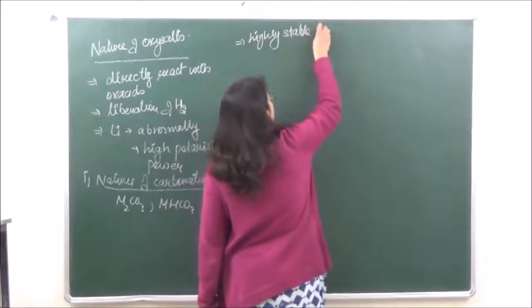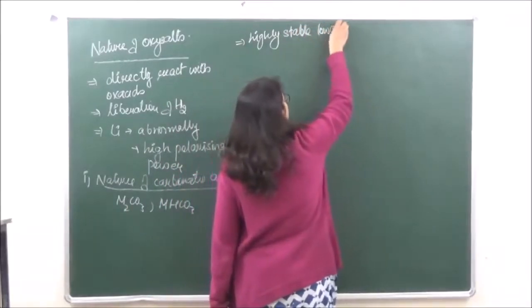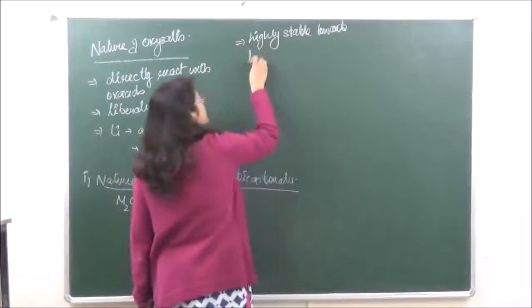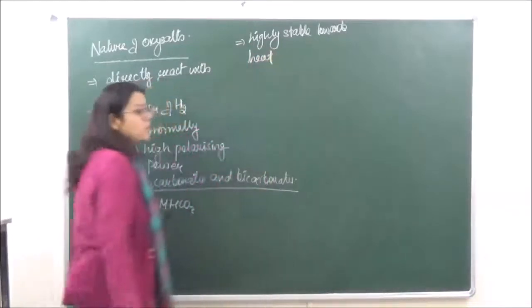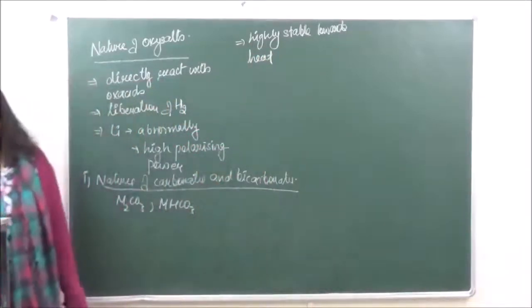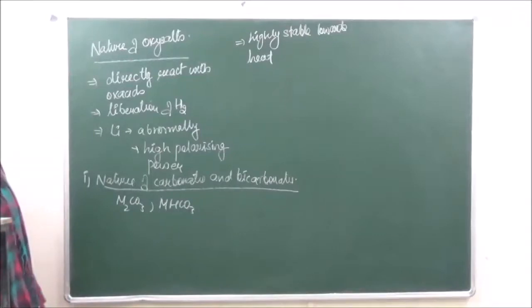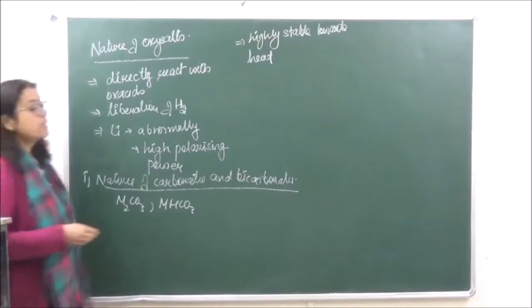Now, here it will be seen that the carbonates of alkali metals are highly stable towards heat, which means that they cannot be decomposed easily when we heat them. They have a stable character, and as the electropositive character increases, the stability will increase.